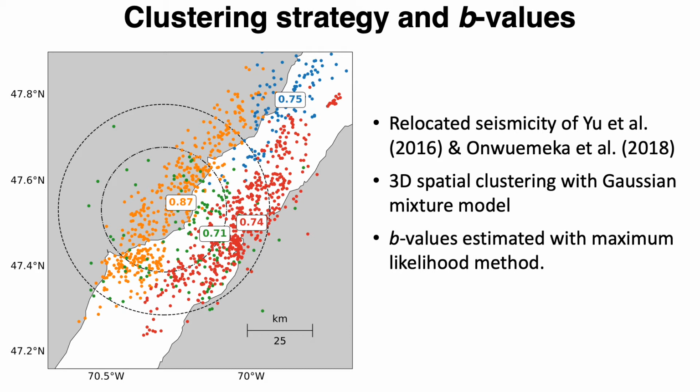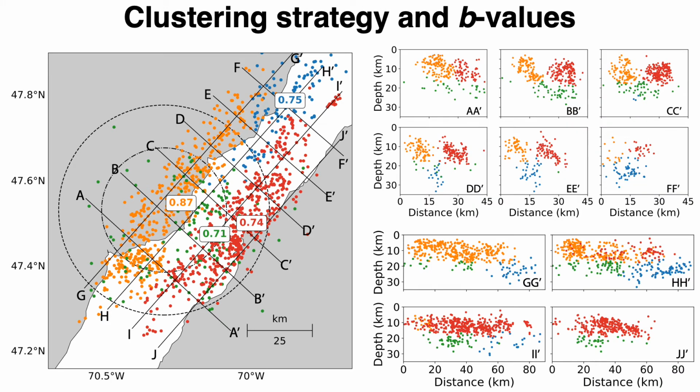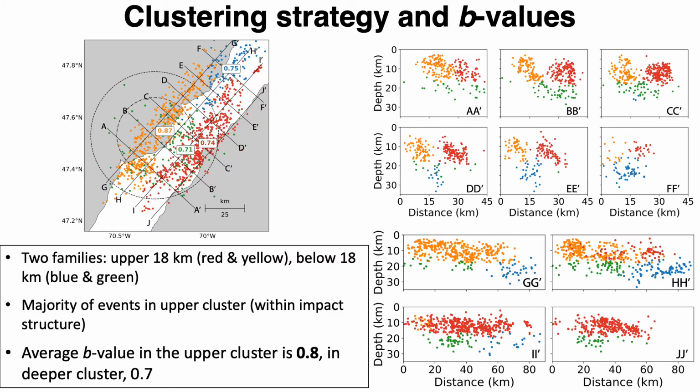Each cluster represents a grouping of events that are spatially connected and share common characteristics. The color-coded numbers represent the b-value of the respective cluster. We make profiles to more clearly show the spatial distribution of the events and the clusters. When you look at the map view, you would immediately notice overlaps in the clusters, but from the cross sections, it becomes clearer that the clusters are spatially connected but distinct. In these figures, there are two families of clusters.